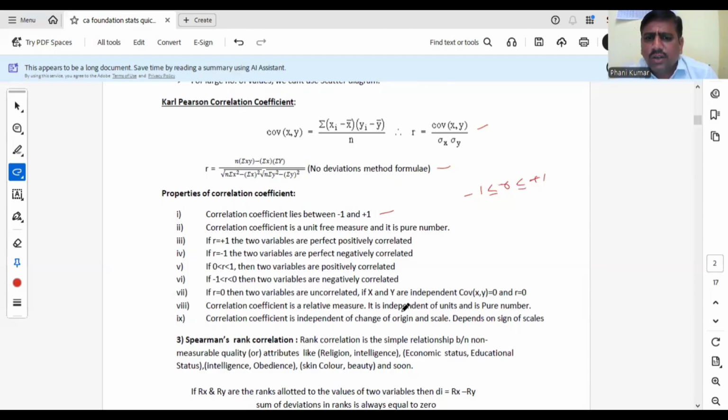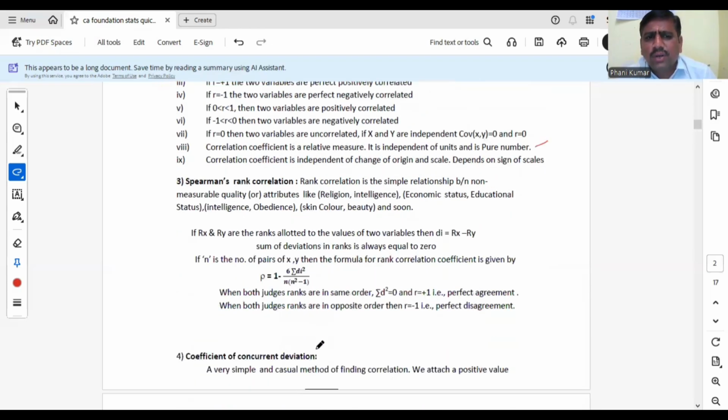Correlation coefficient is a relative measure. It is independent of units, as we have already discussed, and it is a pure number. Very important point: correlation coefficient is independent of change of origin and scale. It depends only on the sign of the scale. Okay, very important. Next, coming to Spearman's rank correlation.